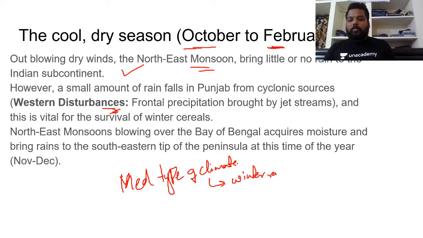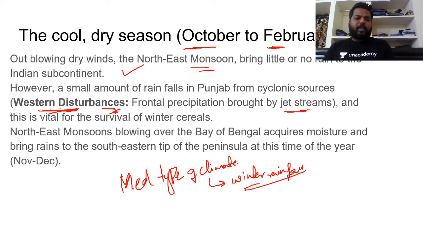And because of this, the moisture-laden winds from the Mediterranean regions are lifted up by the jet streams and reach the Indian subcontinent, and they are called western disturbances, through which we have a bit of rainfall in the northern states of India.